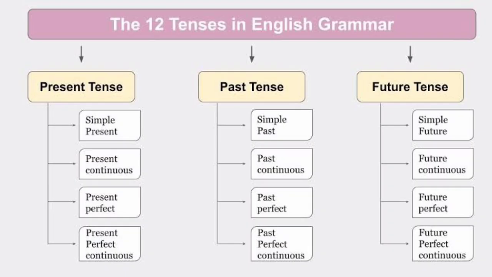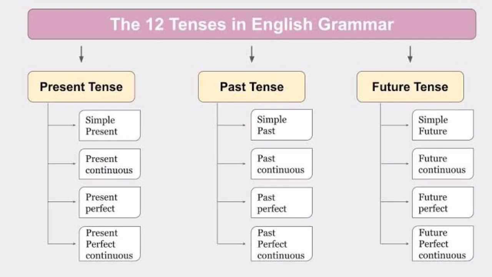How many tenses are there in English grammar? So basically we have 12 tenses in English grammar. So each tense has four aspects. As you can see, in present tense we have simple present tense, or indefinite simple, we can say. Whereas the second one is the present continuous or progressive, you can say. The third is the present perfect tense, and the fourth is the present perfect continuous tense. So in the next tenses also we will be having the same four aspects. Please do follow the same aspects in the next tenses of past tense as well as in future tense.